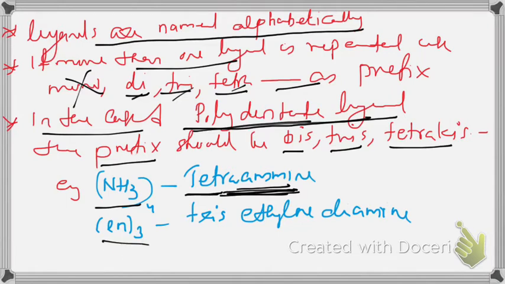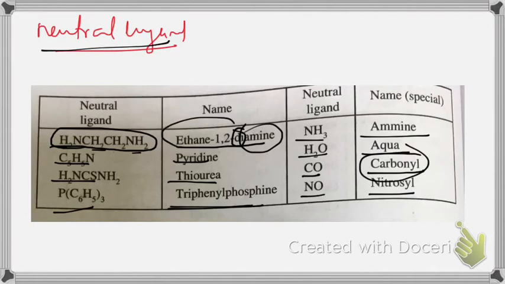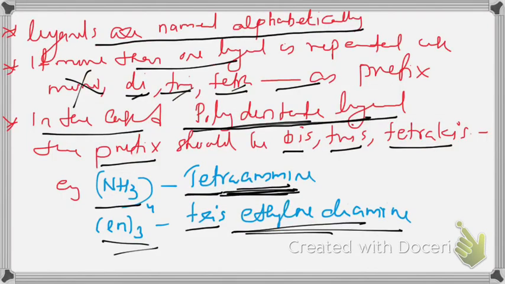At the same time, second example is ethylene diamine 3 times. There you cannot use tri-ethylene diamine. You have to use tris-ethylene diamine or tris-ethane 1,2-diamine. That is the correct name. Ethane 1,2-diamine, and prefix should be tris, not tri.